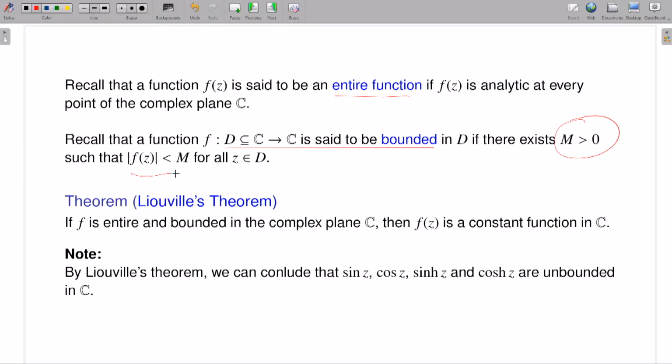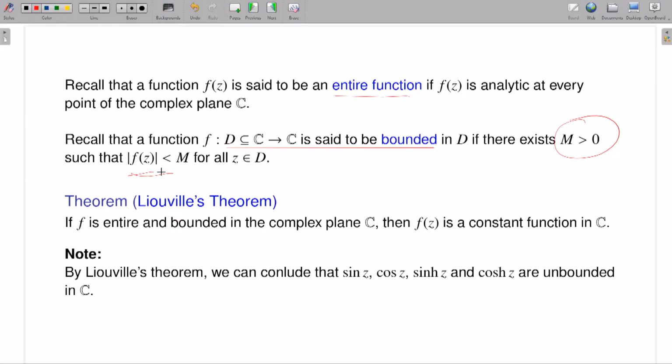That means the image of f should be a bounded set. So the statement says that if f is entire and bounded on the complex plane C, then f has to be constant. Now the simple applications of Liouville's theorem.